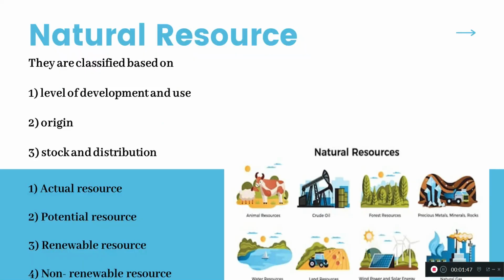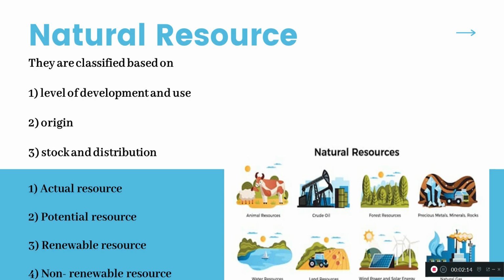So first we can see the natural resource. Natural resource can be classified on the basis of the level of development, origin and stock distribution, right? So this can be classified based on these three factors. But natural resource can be broadly divided into four kinds of resource.